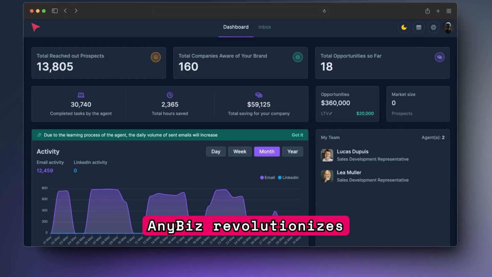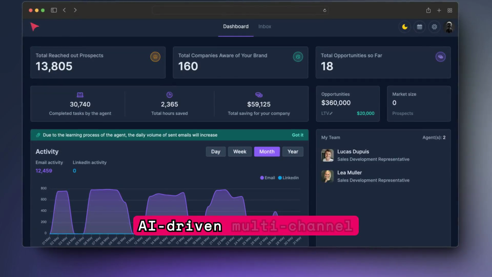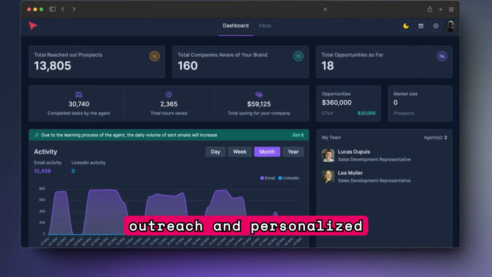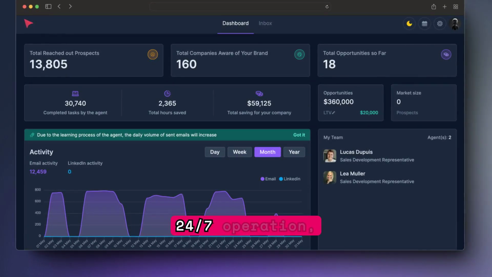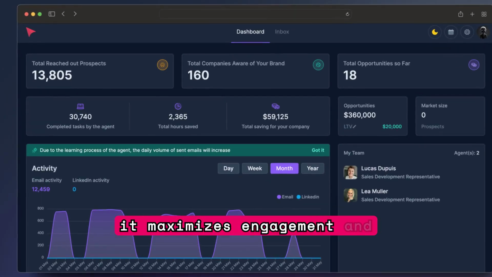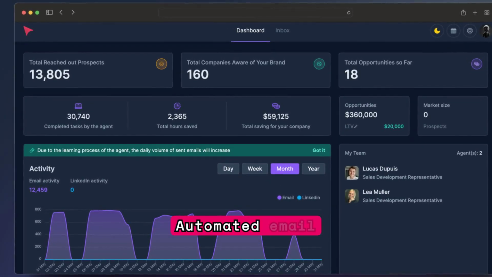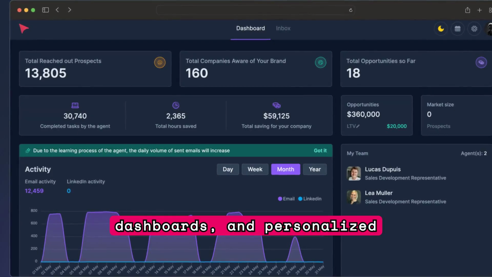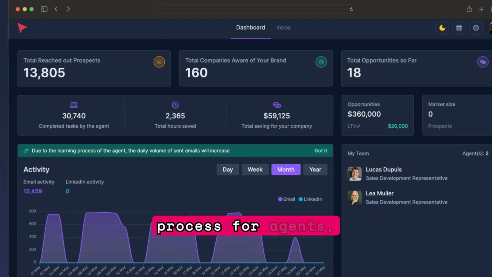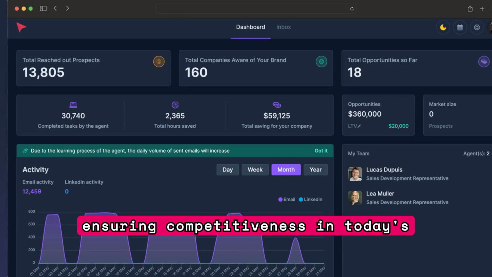AnyBiz revolutionizes real estate lead generation with AI-driven multi-channel outreach and personalized messaging. With upcoming AI-powered cold calling and 24/7 operation, it maximizes engagement and conversion rates. Automated email classification, comprehensive dashboards, and personalized landing pages streamline the process for agents, ensuring competitiveness in today's market.